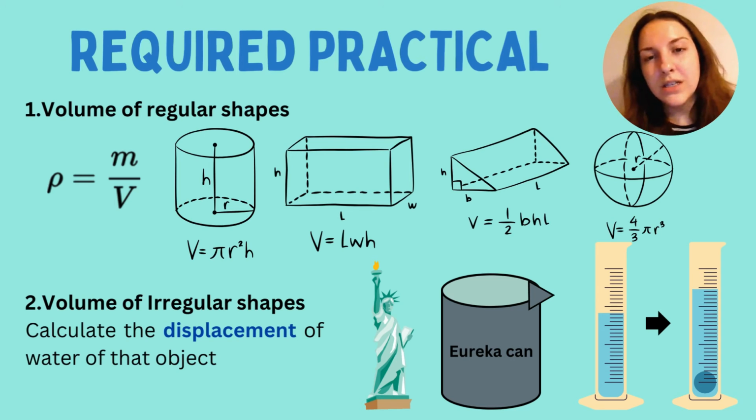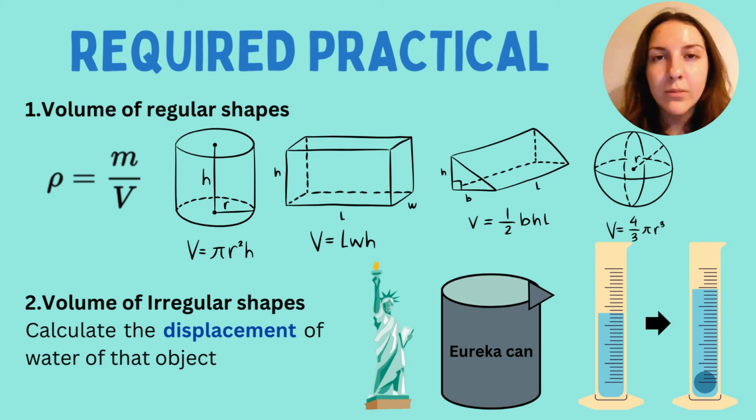However, if you are wanting to do this for an irregular object, you'd actually need to calculate the displacement of water after placing the irregular object in the water. So there are two different pieces of equipment you could use. You could use a Eureka can, which gives you the displacement of water quite easily. However, another way, one which you may have done in class, is using a measuring cylinder.